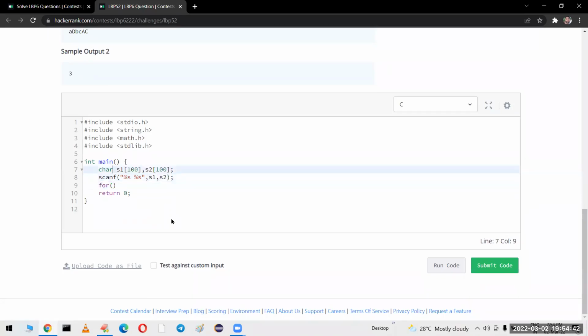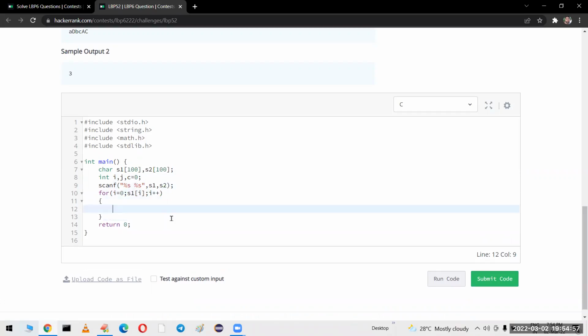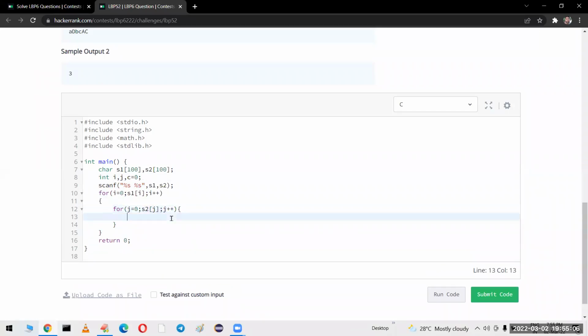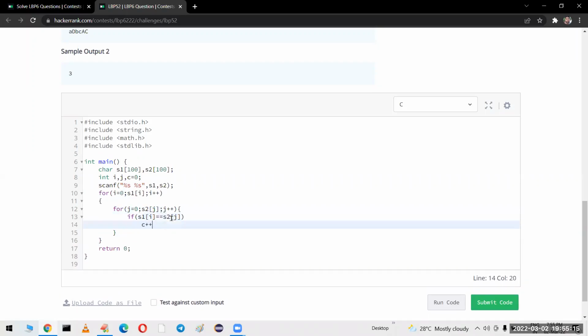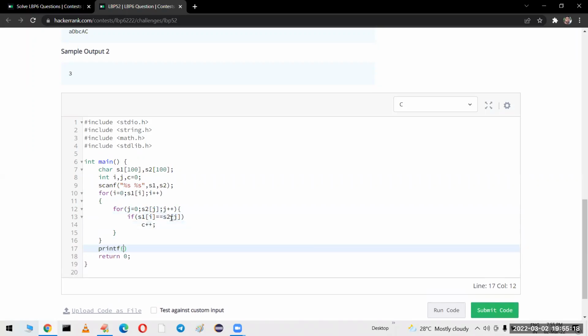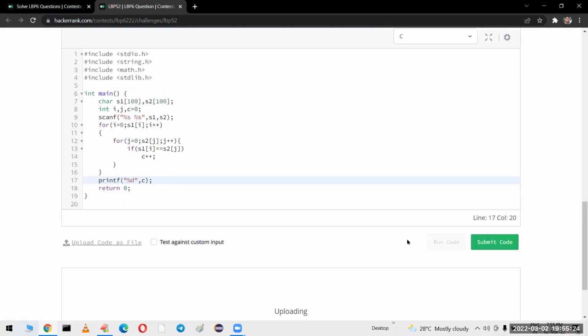We have to take integer variables i, j, and count equal to initially 0. Now for i equal to 0, S1 of i plus plus, I am going to take every character. Now you need to compare whether that character is there in S2 or not. How to check that? If S1 of i is double equal to S2 of j, that means that character is available, so increment. Finally we just have to print the value of count. That's all. It will print how many times it is repeated.